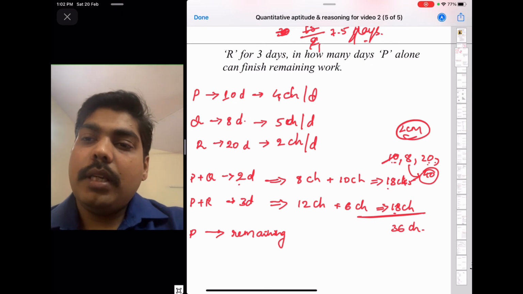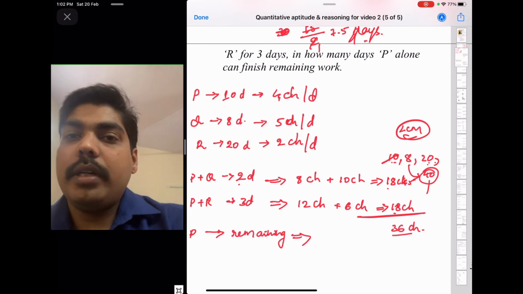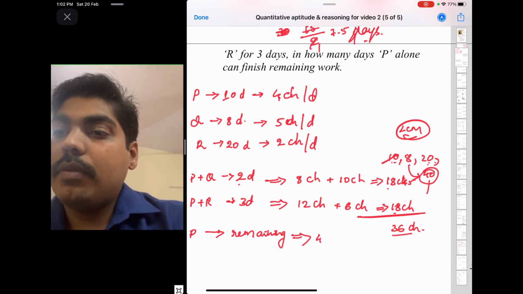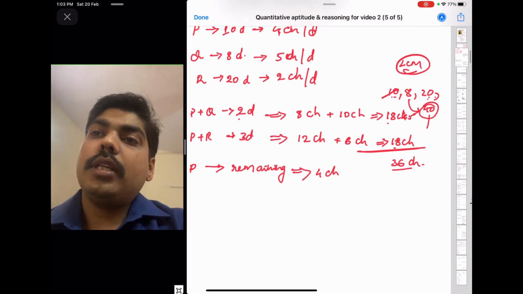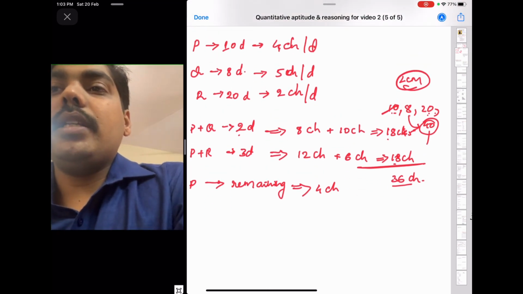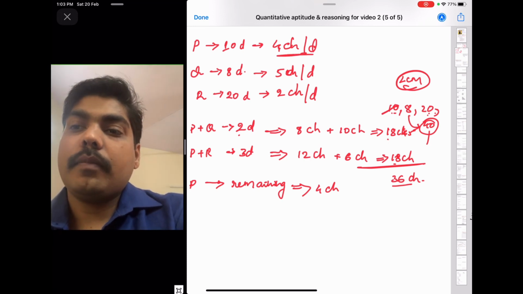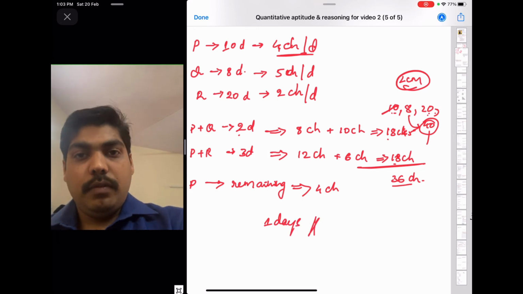So what is the remaining work? There are 40 chairs to be arranged in the classroom, 36 chairs have already been arranged, so the remaining work is 4 chairs. If 4 chairs will be arranged by P alone, in how many days? He will arrange it in 1 day because his capacity is 4 chairs per day. So in 1 day he will finish the full work.